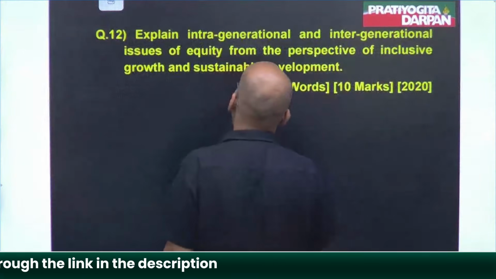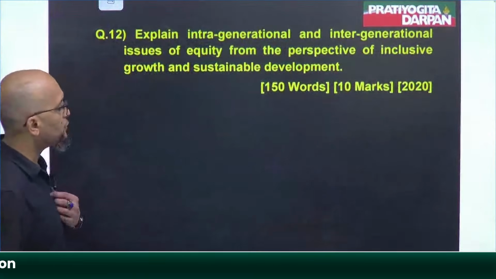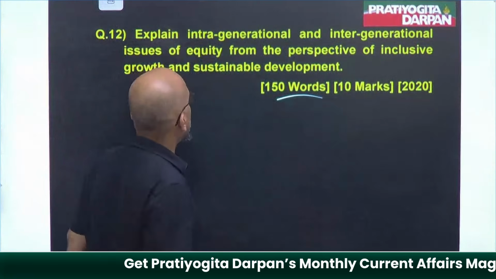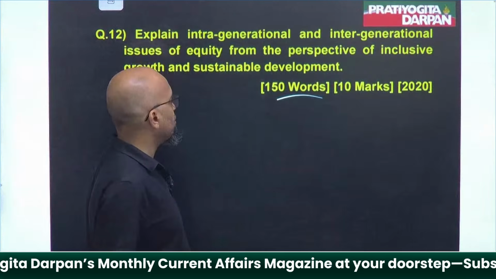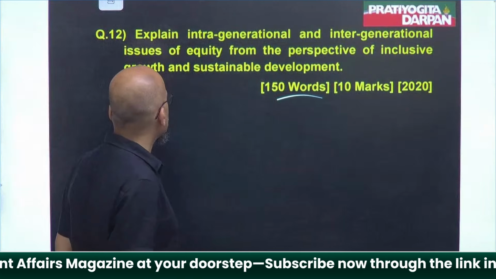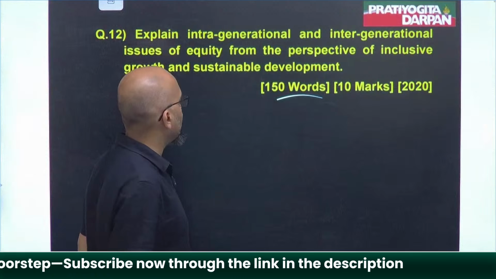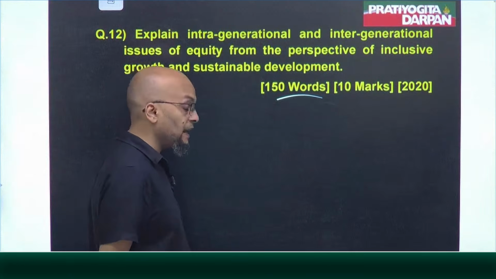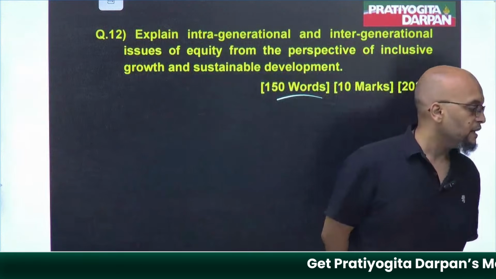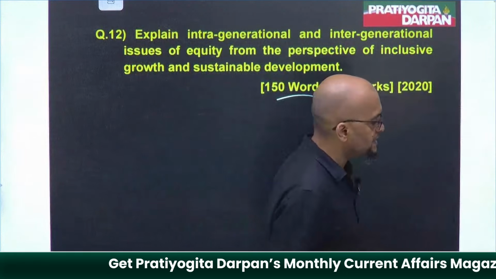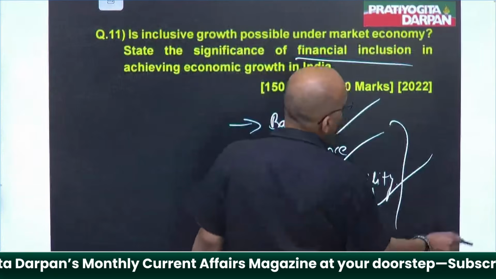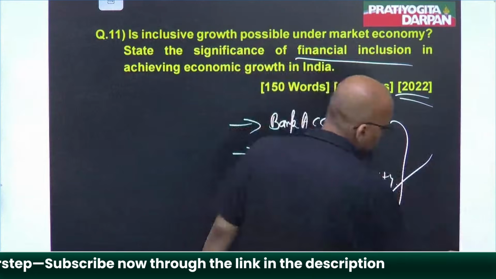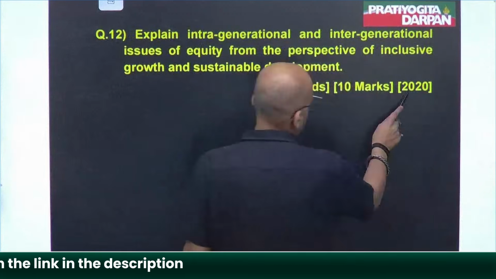Next is the question of 2020, 10 marks, 150 words. Explain intra-generational and intergenerational issues of equity from the perspective of inclusive growth and sustainable development. Again, the concept of inclusive growth and sustained development. This inclusive growth came in 2022. So see, inclusive growth is an important topic.